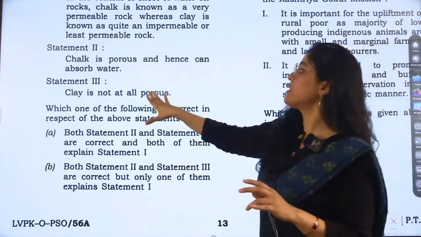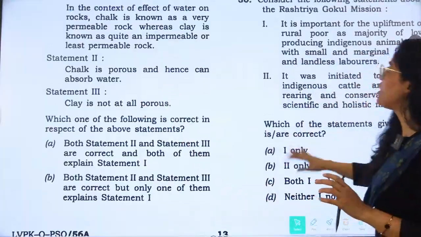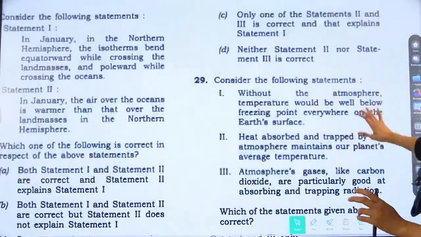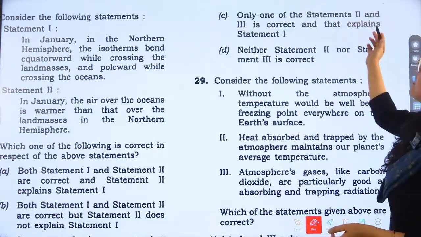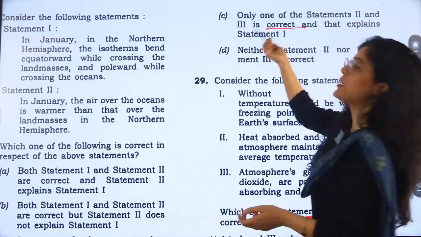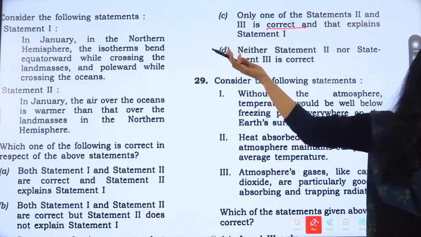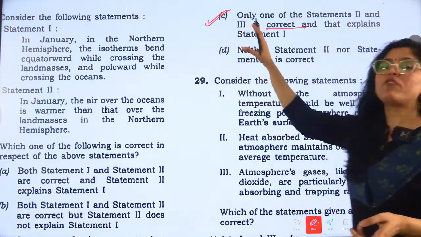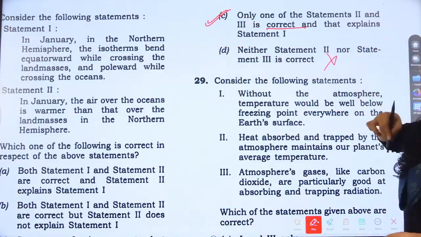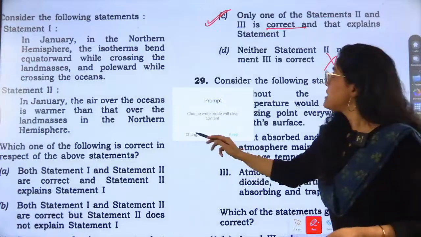No, statement 3 is not correct, right? So we can eliminate option B also. Now coming to the third option: that only one of the statement 2 and 3 is correct and that explains statement 1. Is it correct? So yes, this will be our answer. C will be the answer of our question. Okay. So C is the answer.